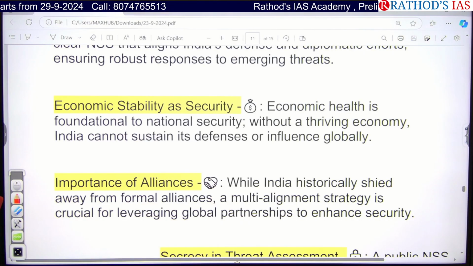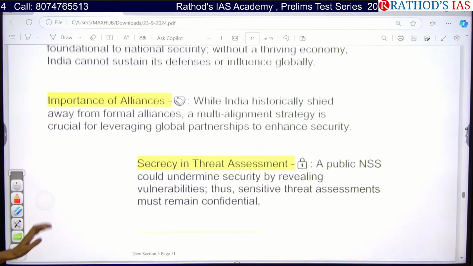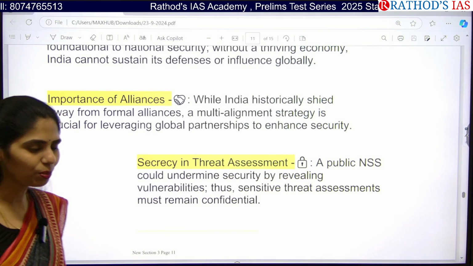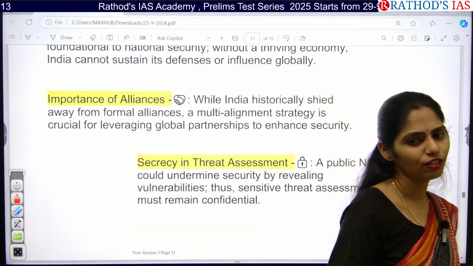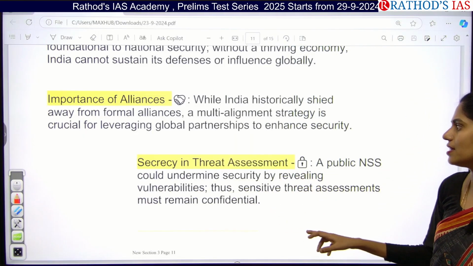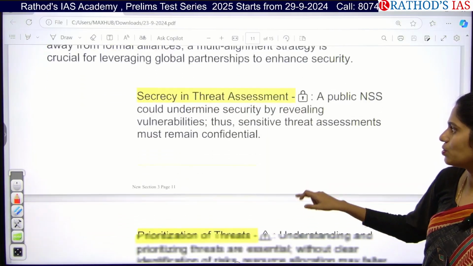So here we have to sustain for the long term for defense, and we are also focusing on the importance of alliances, like we are coming up with groupings, and even recently the Quad meeting had happened. So if you want to get technology or anything, we need proper finances. For that we need to have proper global partnerships as well.